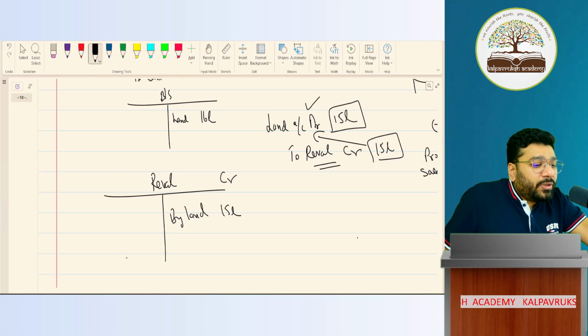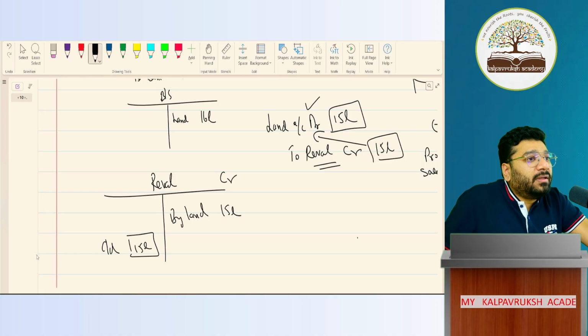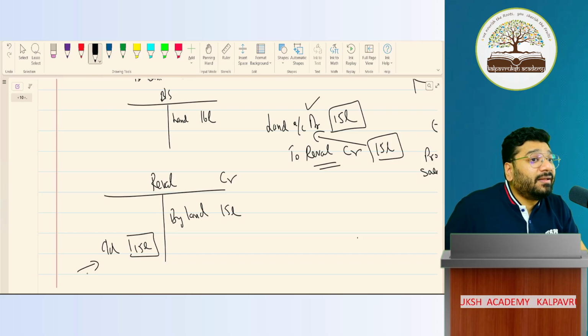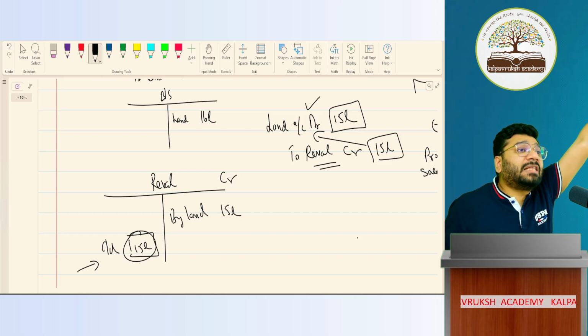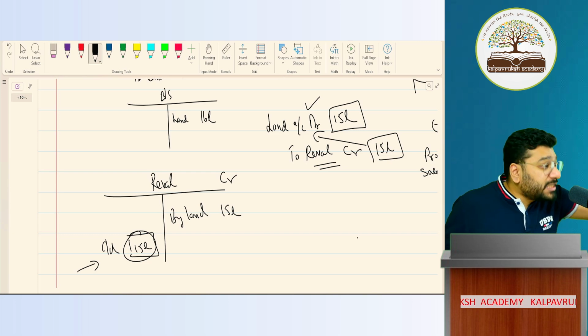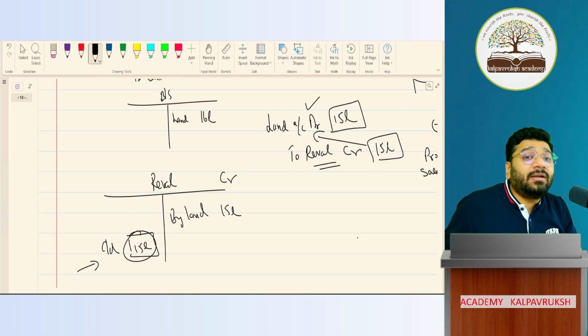Correct? Now here, you'll get a balance carried on. How much? 15 lakh rupees. In the P&L account, if a balancing figure comes here, if profit comes here, what do you call this? Net profit. Yes or no? This 15 lakh also is profit, no? And profit, what do you do? You transfer to the partner's capital account. So this 15 lakh also you have to transfer to the partner's capital account.